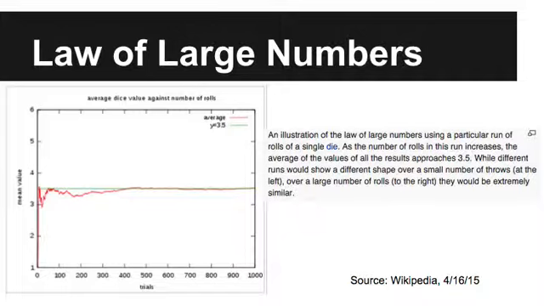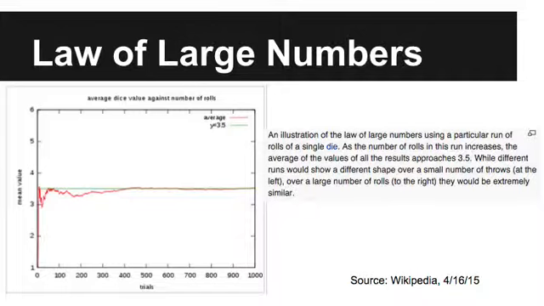There's this light green line here. The red line skips around and goes a little above, but towards the end it's almost exactly on the green line. That green line is 3.5. What's special about 3.5 is that for the 6 numbers, 1, 2, 3, 4, 5, 6, they average out to 3.5. So as you roll a die more and more times, it should average out to about 3.5. The experimental, the red, skirts around a lot, but over here you can't tell the difference. That's the law of large numbers.